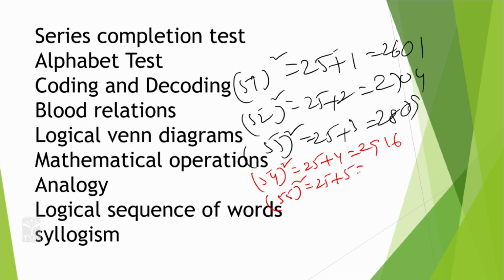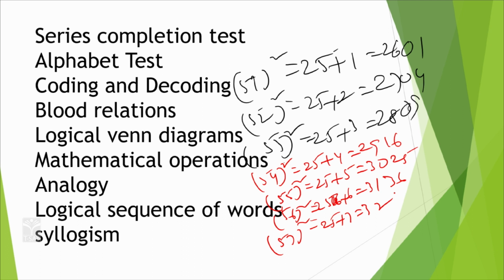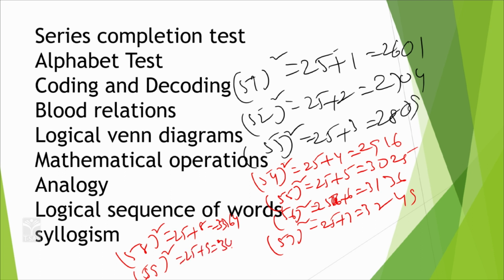55 square: 25 plus 5 is 30, 5 square is 25, so 55 square is 3025. 56 square: 25 plus 6 is 31, 6 square is 36, so 3136. 57 square: 25 plus 7 is 32, 7 square is 49, so 3249. 58 square: 25 plus 8 is 33, 8 square is 64, so 3364. 59 square: 25 plus 9 is 34, correct? 9 square is 81, so 3481. Then 60 square.